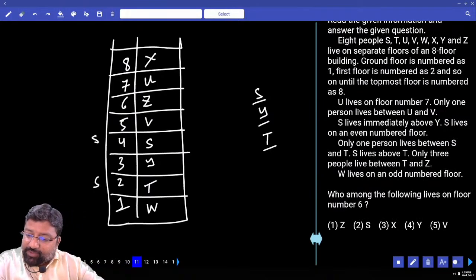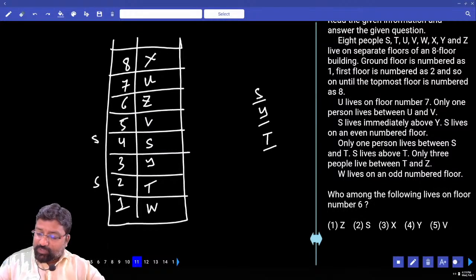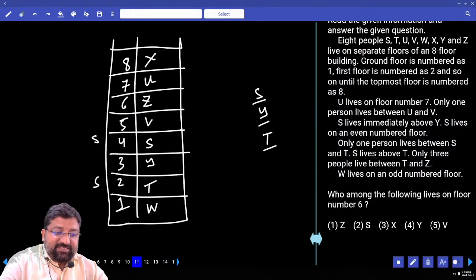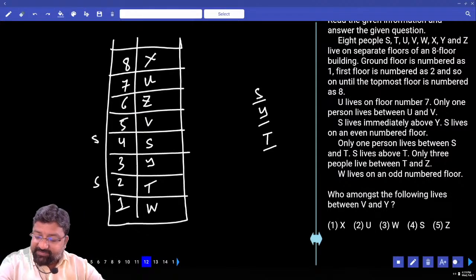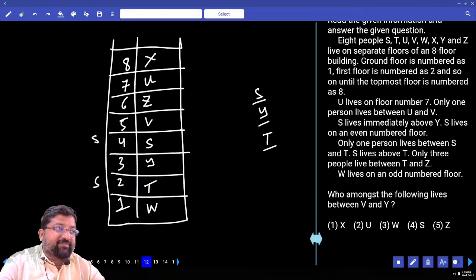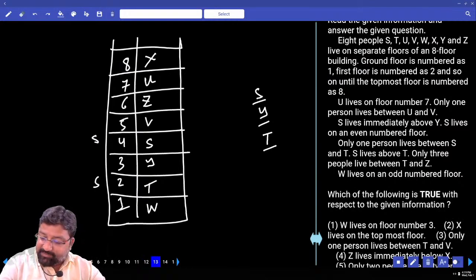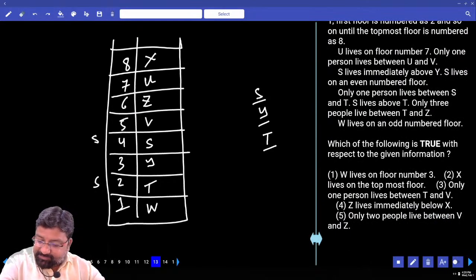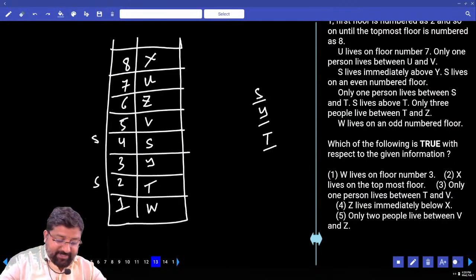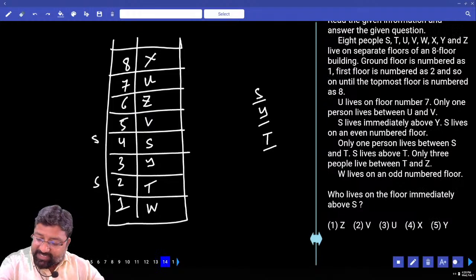U lives on floor number, sorry. Who among the following lives on floor number 6? Who is living in floor number 6? Z. Who amongst the following lives between V and Y? Yes, 13. Which of the following is true with respect to the given information? W lives on floor number 3? No. X lives on the topmost floor? Yes. 2nd option. Who lives on the floor immediately above us? It is V.